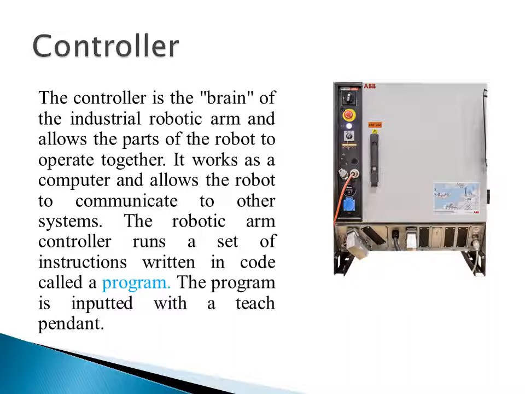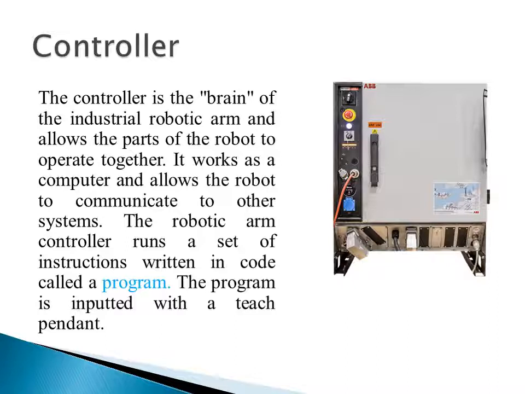Next, it works as a computer and allows the robot to communicate with other systems. The robotic arm controller runs a set of instructions written in code called a program. A program is a set of instructions, just like a C program or any other type of program, or a CNC program, where you write statements in the form of codes.